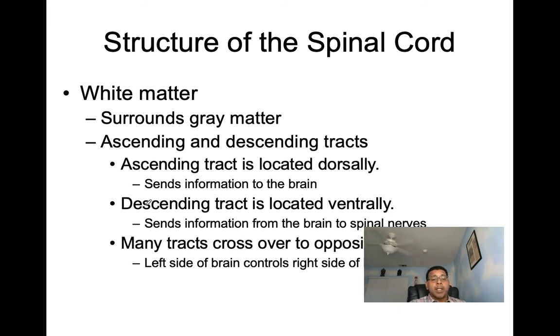And then our descending tracts, they're going to be located ventrally, and they send information from the brain to the spinal nerves. Many tracts cross over to the opposite side. And that's what leads to the left side of the brain controlling the right side of the body and vice versa.